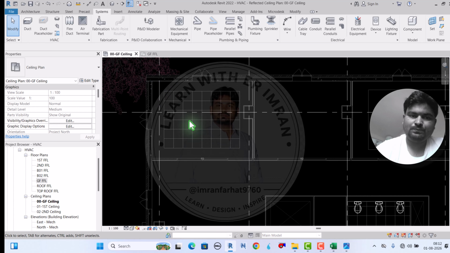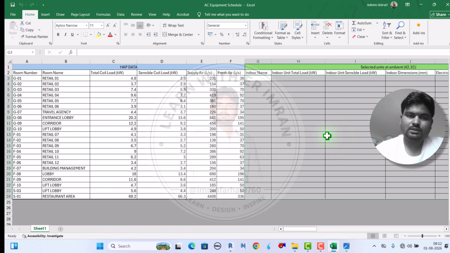First, before that, let me show you that as a designer, while you are designing, there is no need to put any specific company name or specific model number. Otherwise, if you work in the Gulf, it can go as a corruption case.